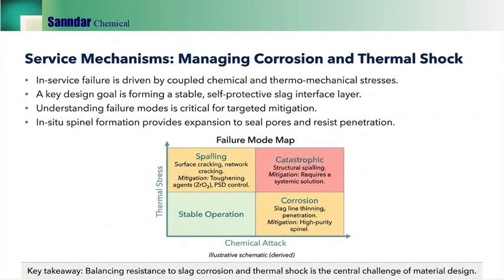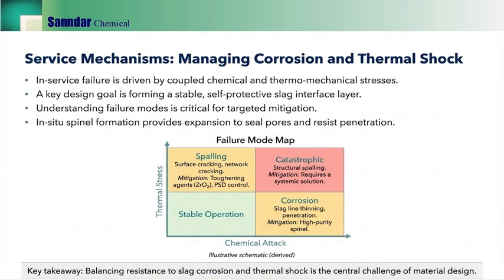Now we move into service mechanisms. In service, failure is driven by coupled chemical and thermal mechanical stresses. A key design goal is forming a stable, self-protective slag interface layer. The failure mode map helps prioritize mitigation: thermal stress-driven spalling versus chemical attack-driven corrosion penetration.